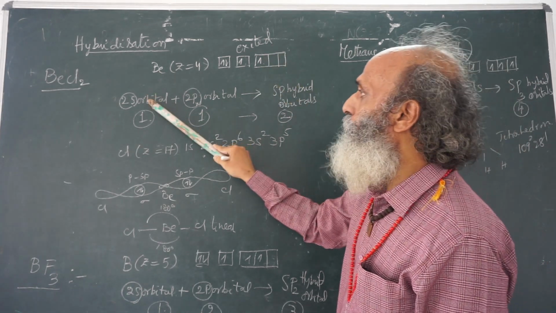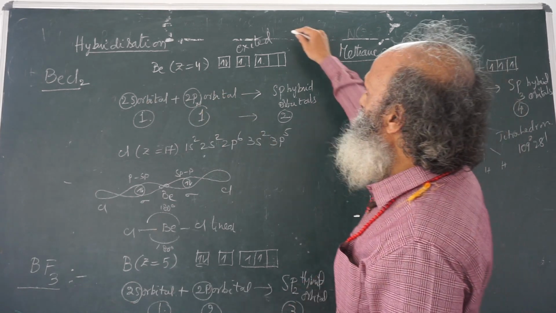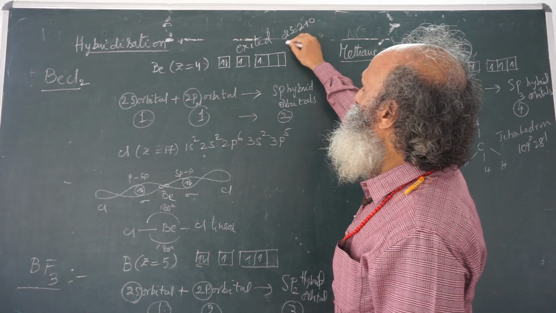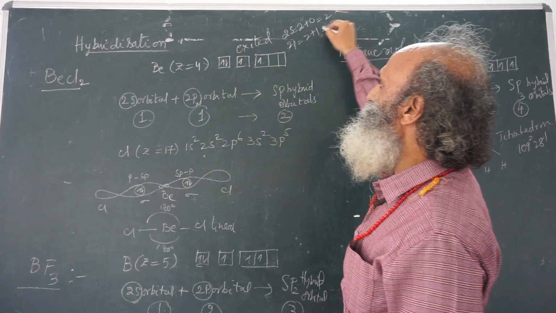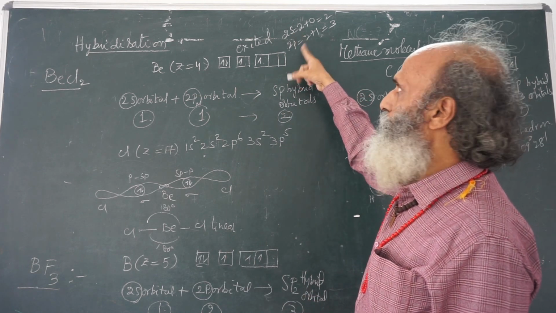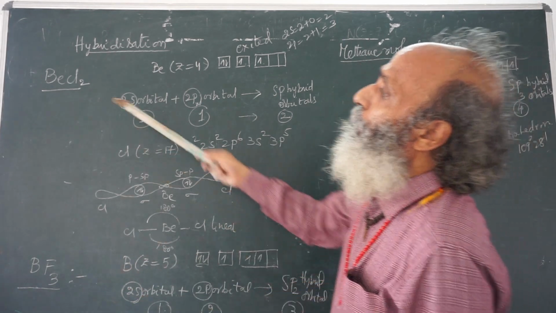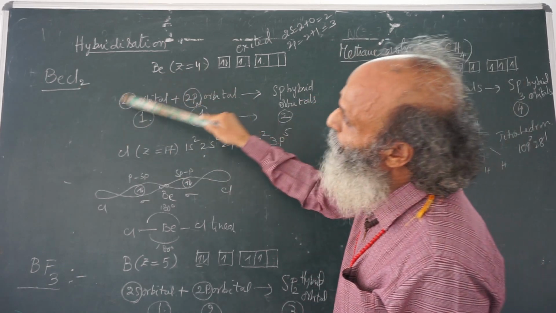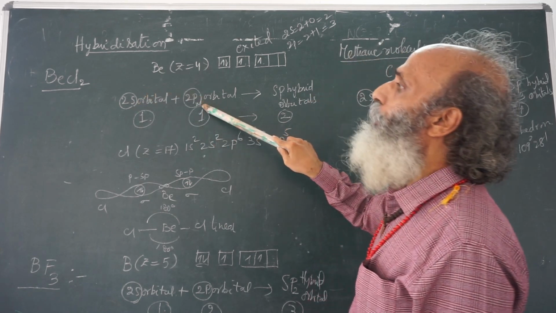That means the 2s orbital is ready for bonding, the 2p orbital is also ready for bonding. 2s energy: n plus l is 2 plus 0, 2p energy: 2 plus 1, according to the Aufbau principle. This is 2 and this is 3. There is an energy difference. The s orbital is spherical, the p orbital is dumbbell. There is a shape difference. Now, when beryllium is trying to form a bond with chlorine, first of all, beryllium adjusts itself within itself, the s orbital and the p orbital.